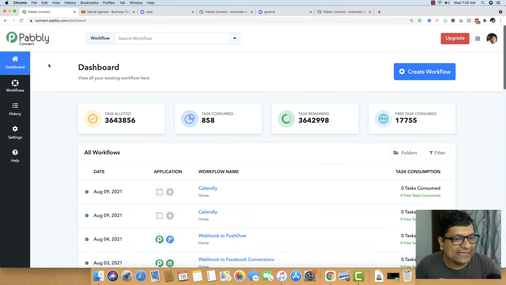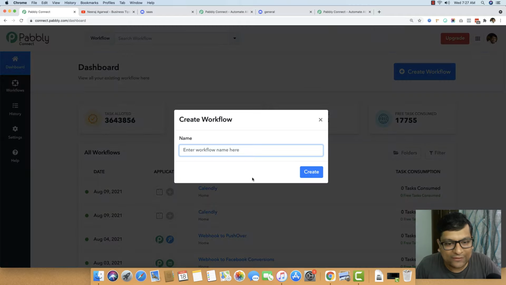So I have already signed up. So you can see that this is the Pabbly Connect screen, and this is the dashboard that you will come across once you sign up and log in to the account. What I'm going to do is click on the Create Workflow button right here.